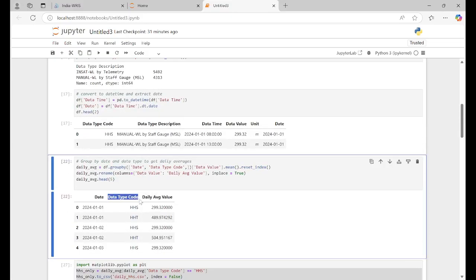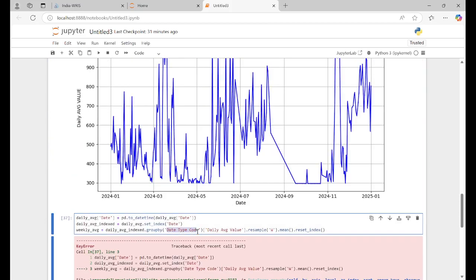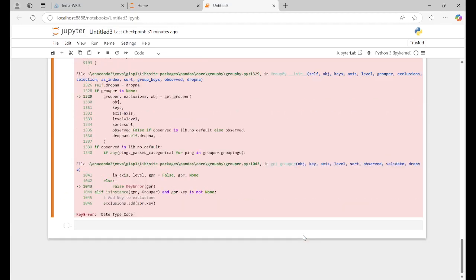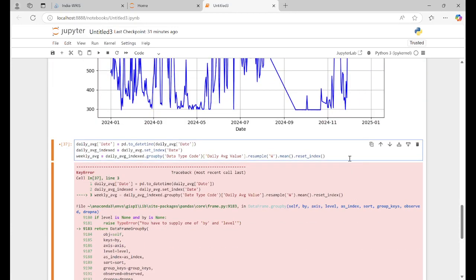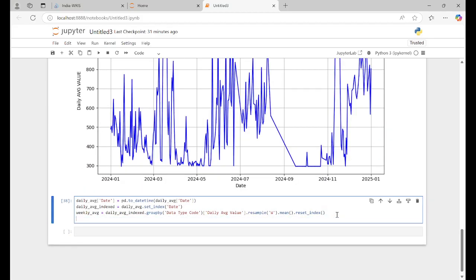So we have to write daily average index, groupby data type code and daily average value, dot resample at index, resample dot mean. Let's do it, yeah. So it worked, right? Sometimes it happens, then you run it again, so it is always good to have that.